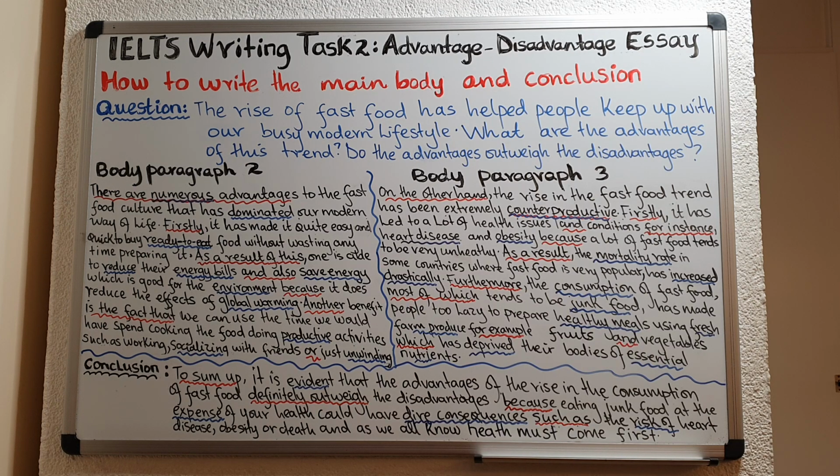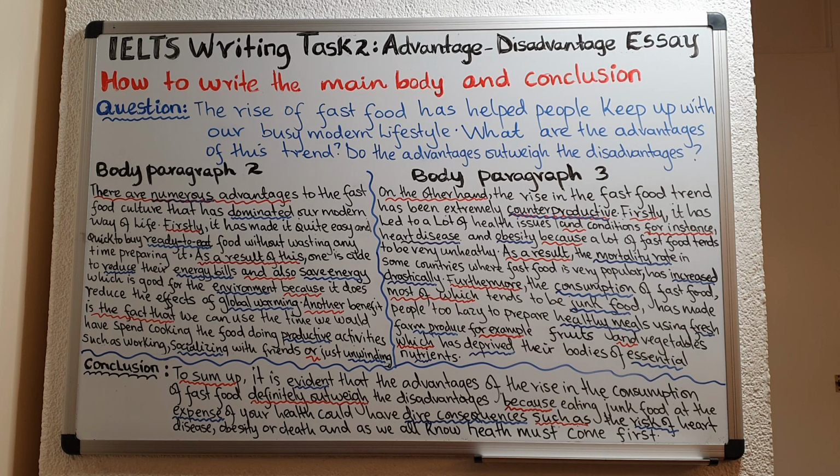Okay, now the first thing you need to do is begin writing your body paragraph. That is, once you have finished writing your introduction, because it is very important that in your introduction you have all the requirements that the examiner is looking for. Once you have written your introduction, then move on to the body paragraph.